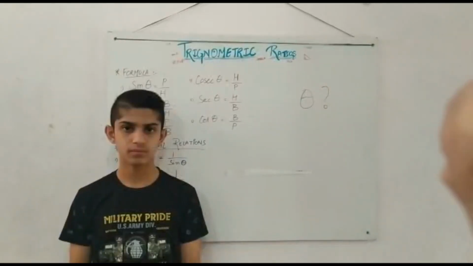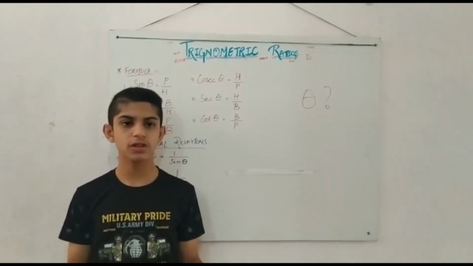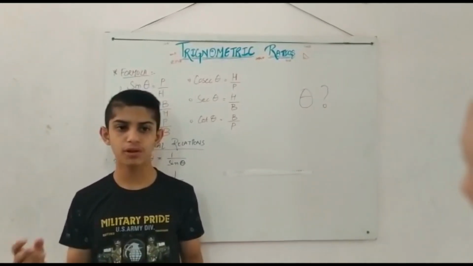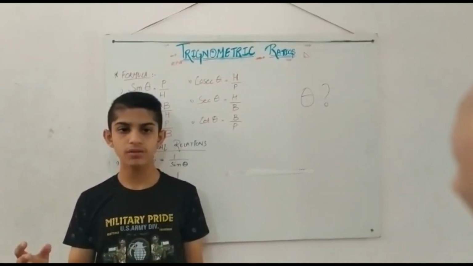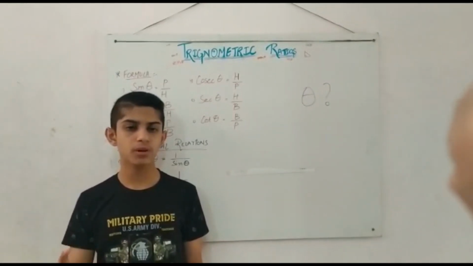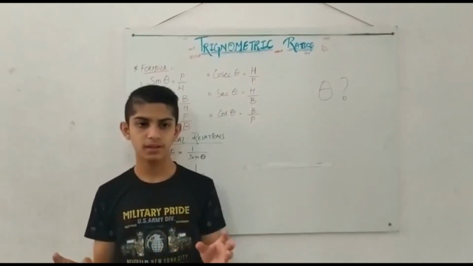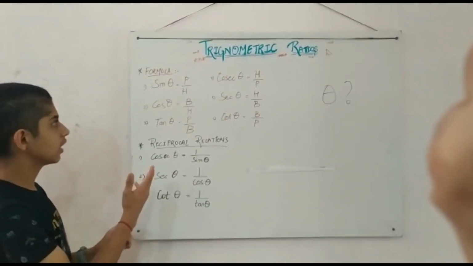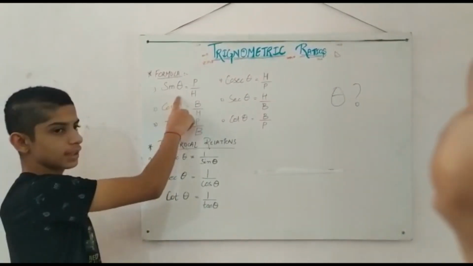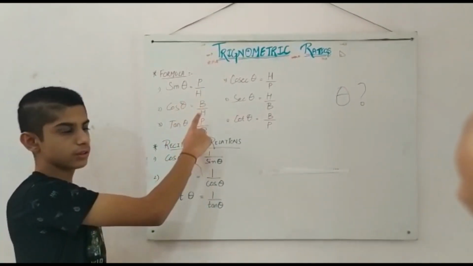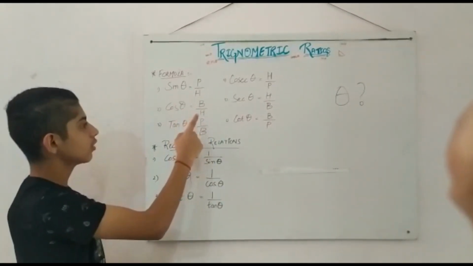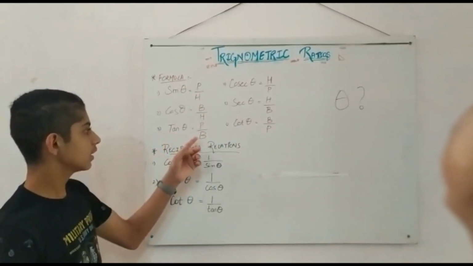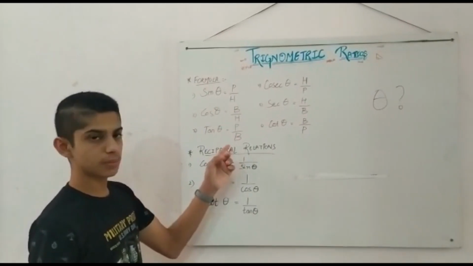Now let's go through the formulas used in the first chapter of trigonometry. The formulas which I am going to tell you are based upon the names of the angles like sin theta, cos theta, etc. Have a look on the board. They are written on the board. First, sin theta equals perpendicular upon hypotenuse. Cos theta equals base upon hypotenuse, and tan theta equals perpendicular upon base.